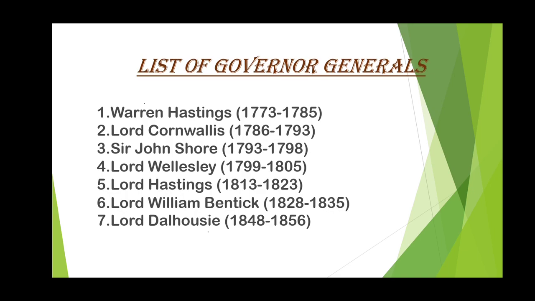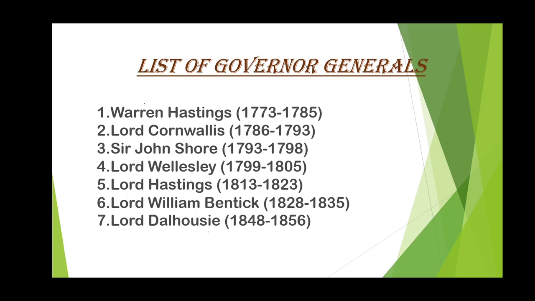Then came again, as you know, Warren Hastings, who came back in 1813 and was there till 1823. Here you can notice that there is a break in the year 1805, and in 1805 Lord Wellesley was lastly Governor General, and then over here it is shown as 1813 Warren Hastings came back.